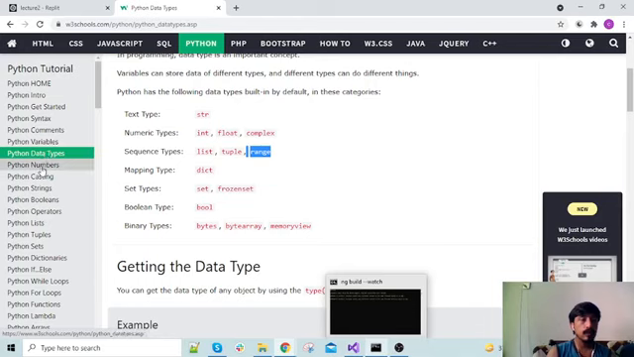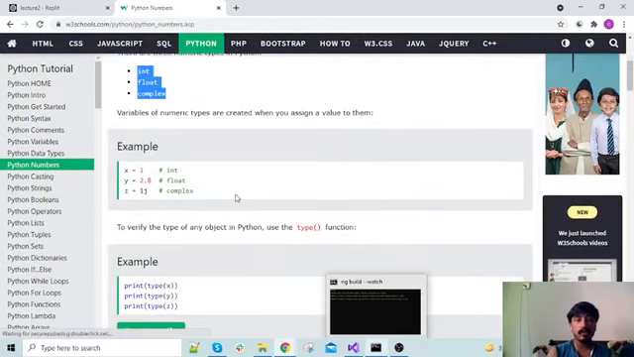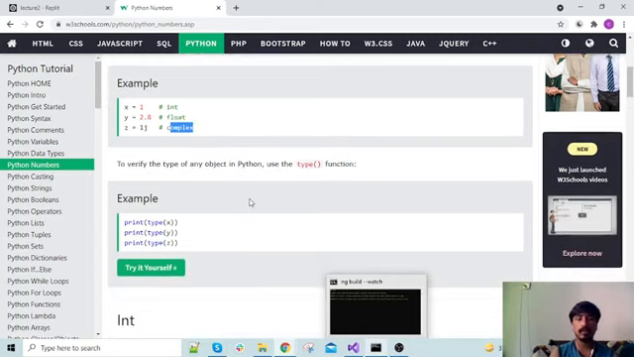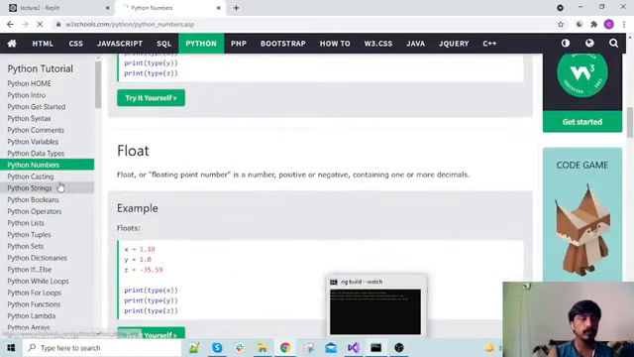So next is Python numbers. There are three types of numbers: integer, float and complex, and there is an example. This is an integer, this is a float, and there is i, j or k. If a number is concatenated with i, j or k, this becomes a complex number. Like we can calculate conjugates and these types of operations.